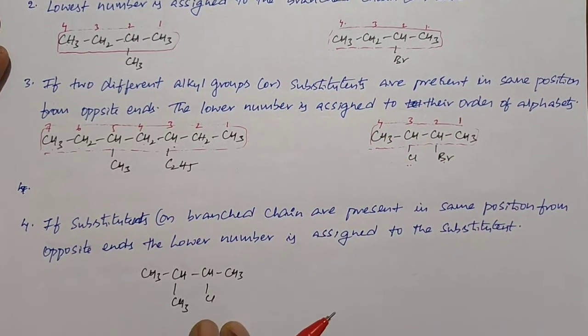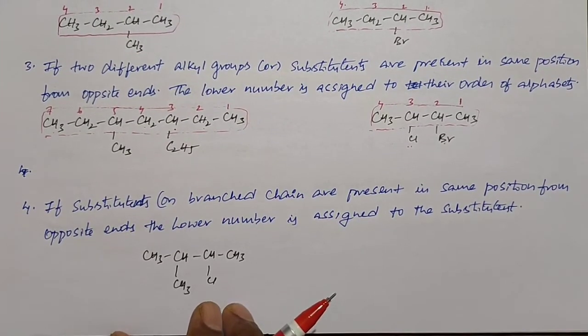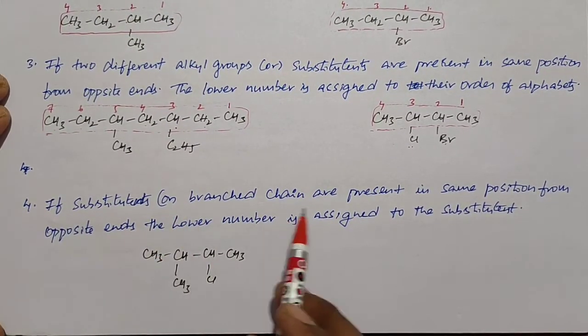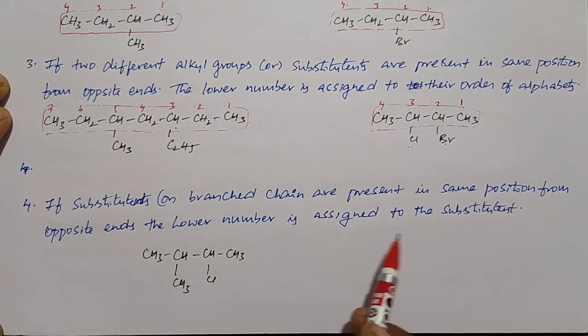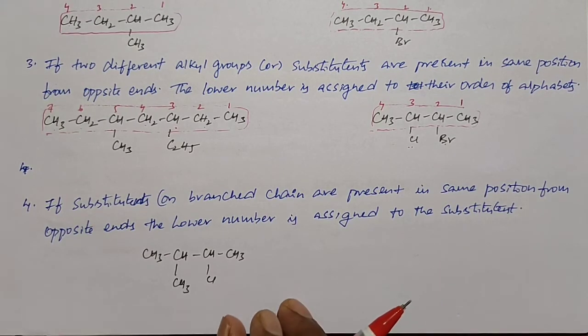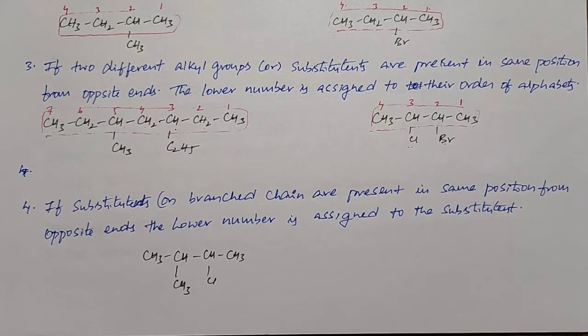Okay. Next, rule number 4. When you see rule number 4, if a substituent or branched chain is present in the same position from opposite ends, the lower number is assigned to the substituent. In the last rule we discussed the case where both are alkyl groups or both are substituents. Suppose one alkyl group and one substituent are present at the same position from the two opposite ends. In that case we need to give the least number to the substituent.